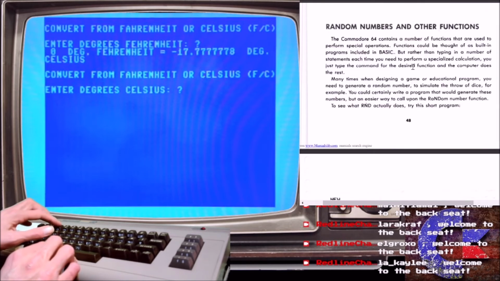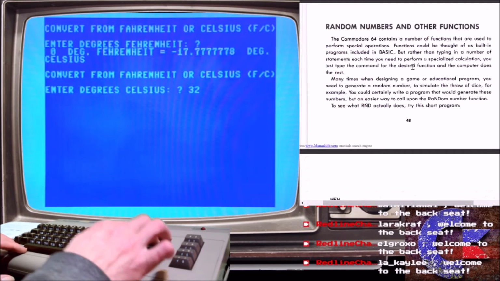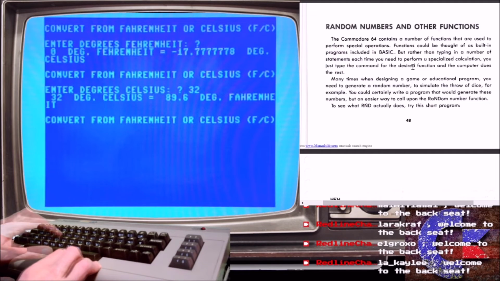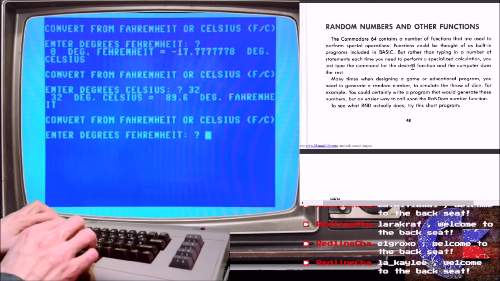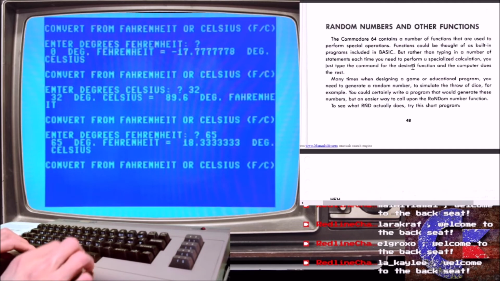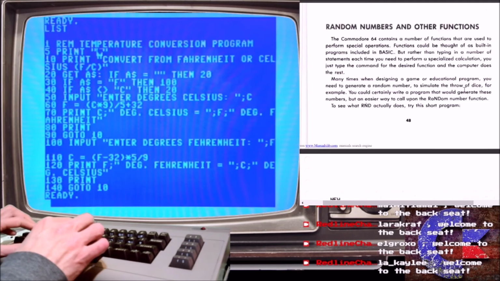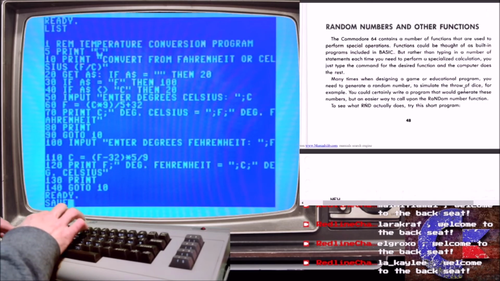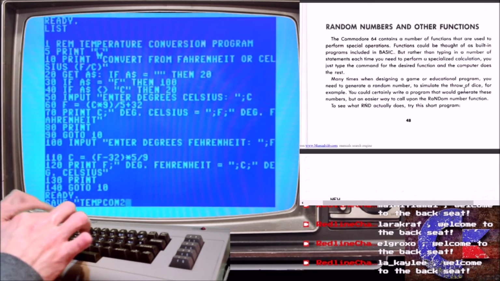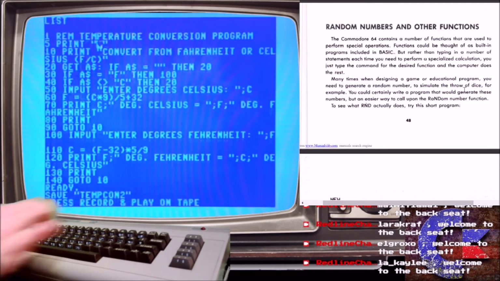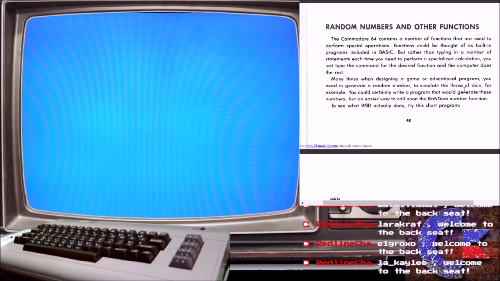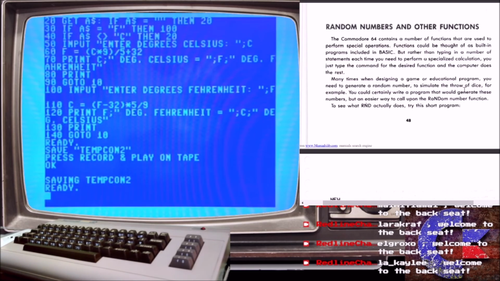Enter the degrees. 32. So that's smoother, is it? Save it. Save. Temp on 2. Well, that was fun. Too cool.